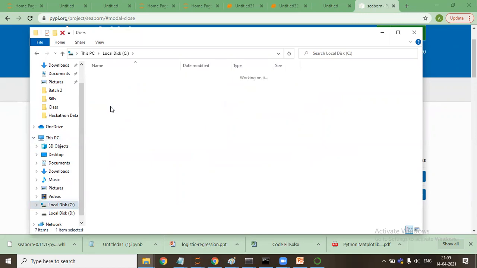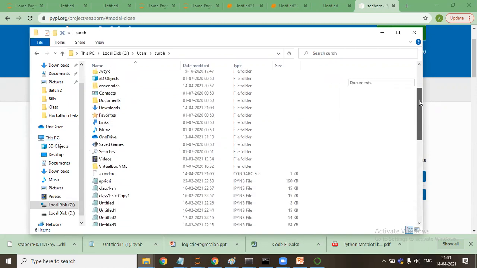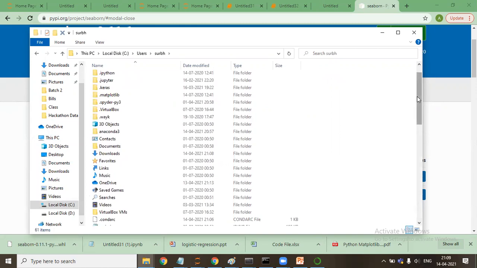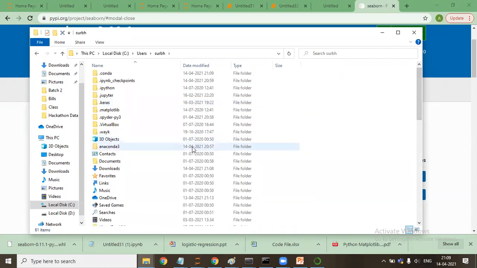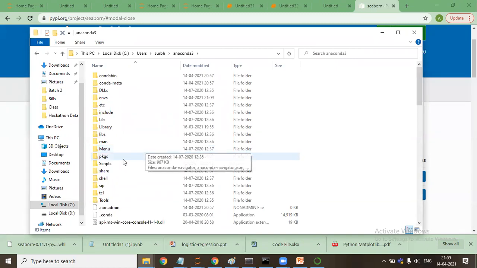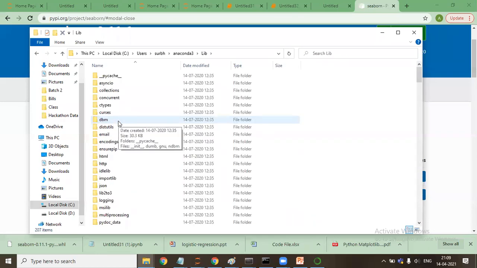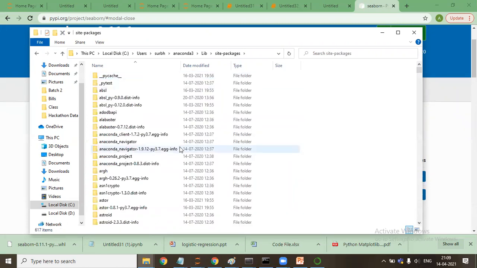C drive, users, select your user, and here we will have Anaconda 3. I'll go to the lib folder, then I'll go to site packages here and copy it, and that was a wheel file, a WHL wheel file.